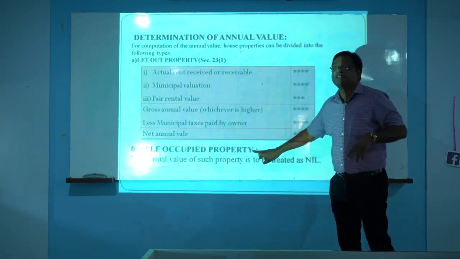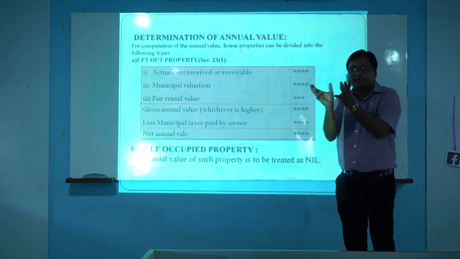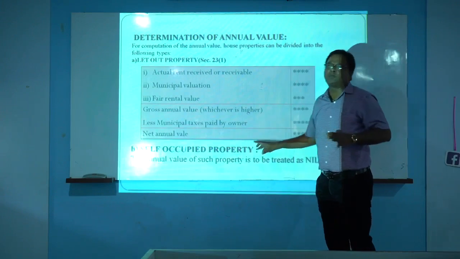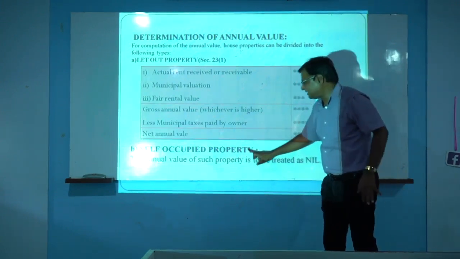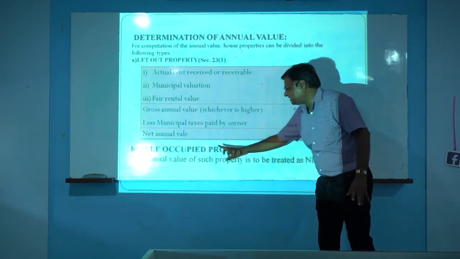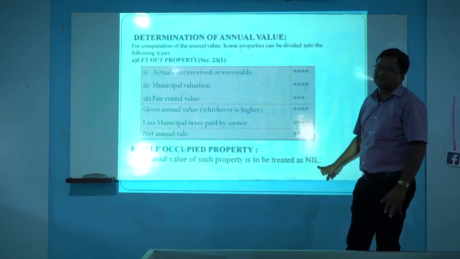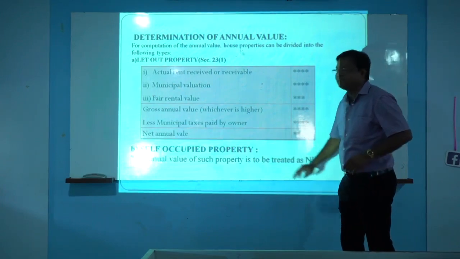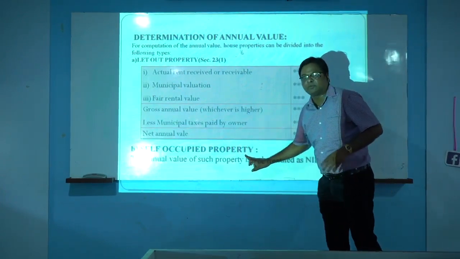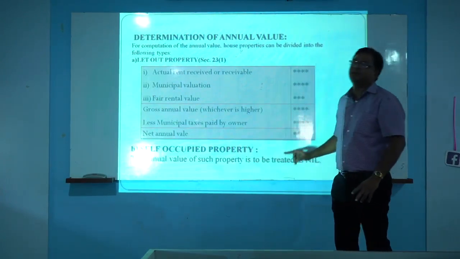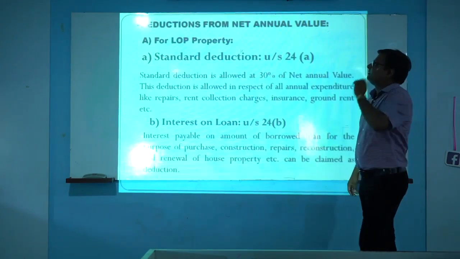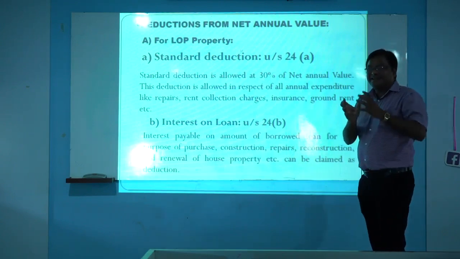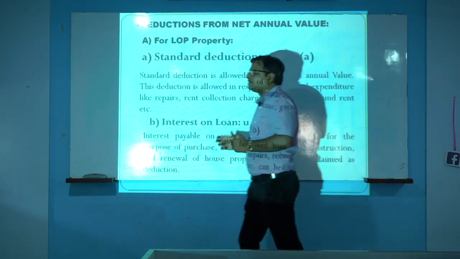And if that property is SOP, self-occupied property, if that property is used by the owner for his own residential purpose, then this property is called SOP. When that property is SOP, the annual value of this property is always nil. Means there is no kind of rule or condition to compute that annual value. For SOP property, annual value is always nil. Next, deductions from net annual value means those deductions which are available for income from house property.